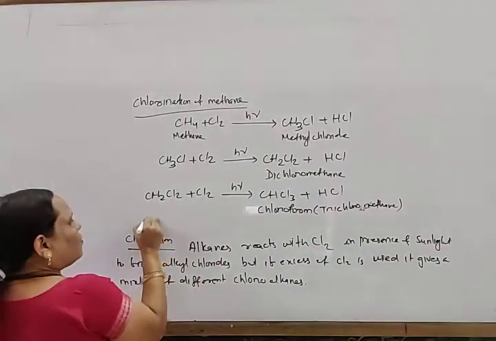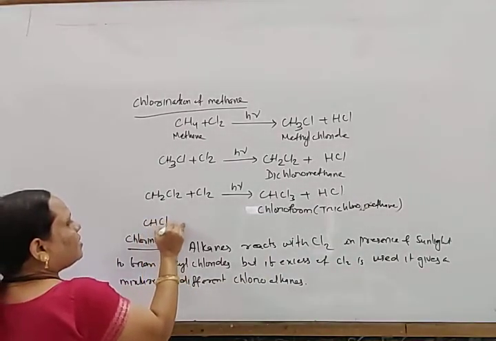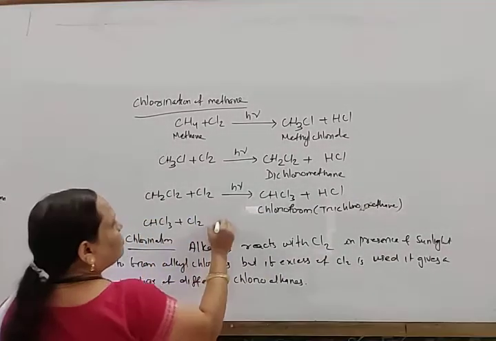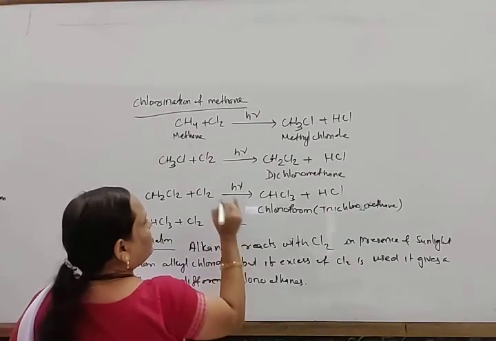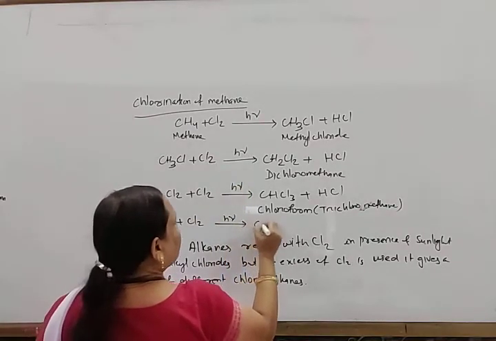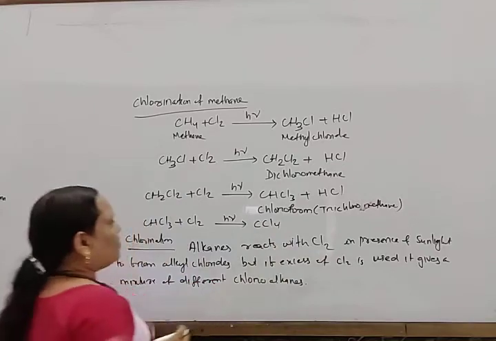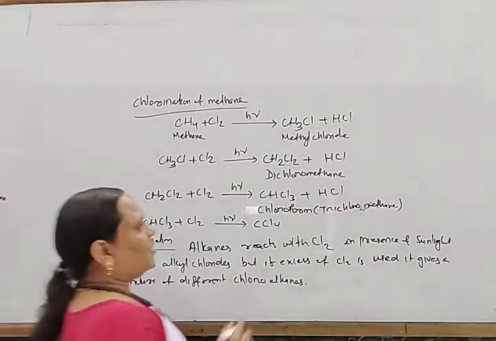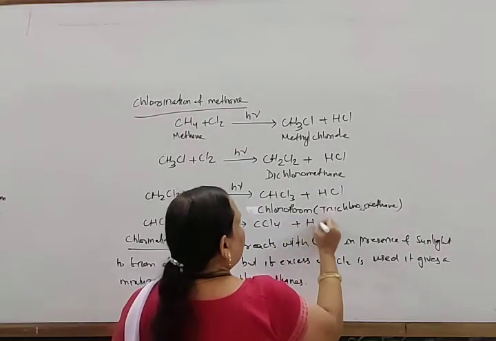Similarly, this chloroform reacts with another molecule of chlorine to give carbon tetrachloride. All the hydrogen atoms are replaced to give HCl.